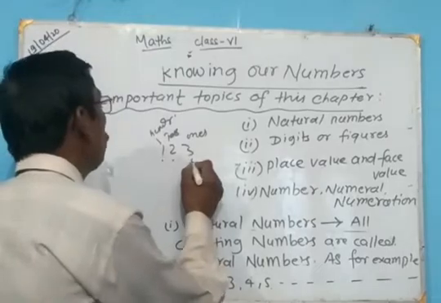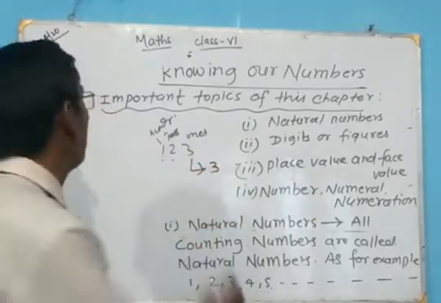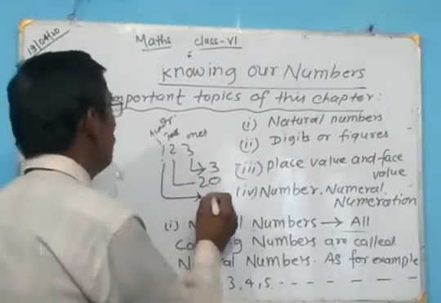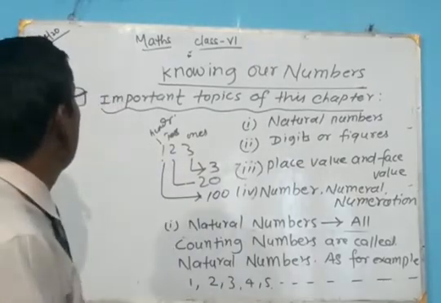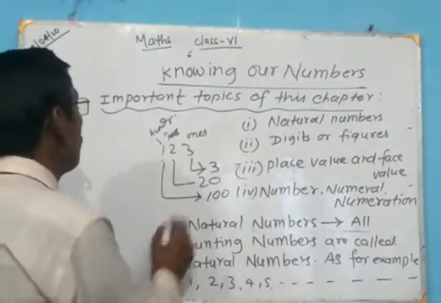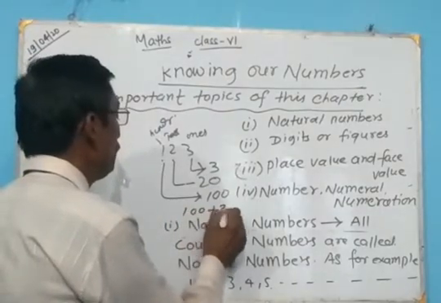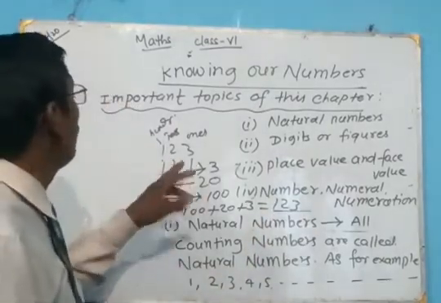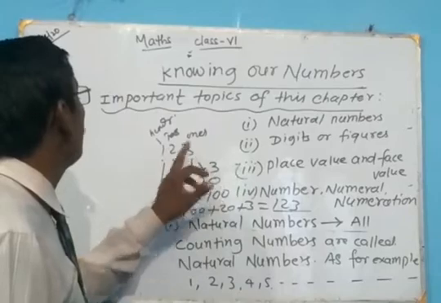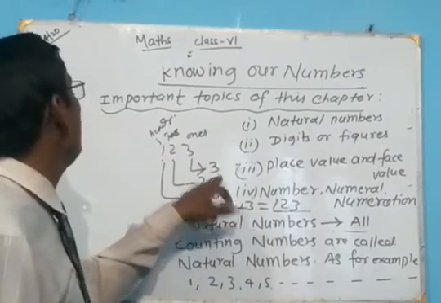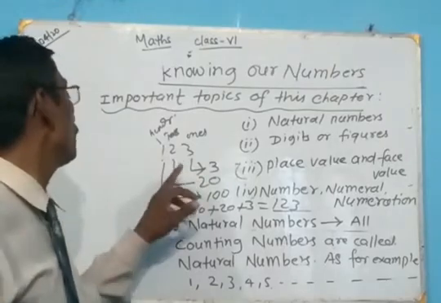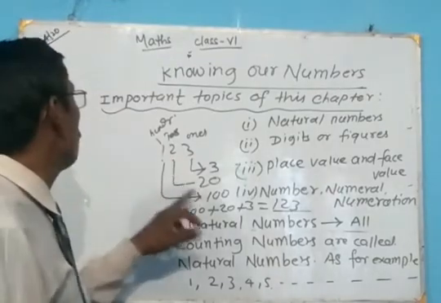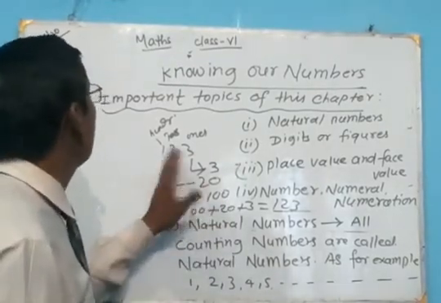The place value of 3 is only 3, the place value of 2 is 20, and the place value of 1 is 100. All the value is represented like this: 100 plus 20 plus 3, that means 123. 3 is at ones place, so it has value 3. 2 is at tens place, so it has value 20, and 1 is at hundreds place, so it has value 100.